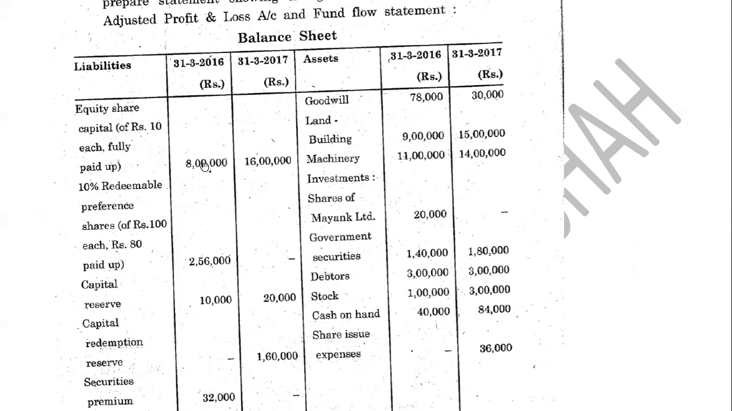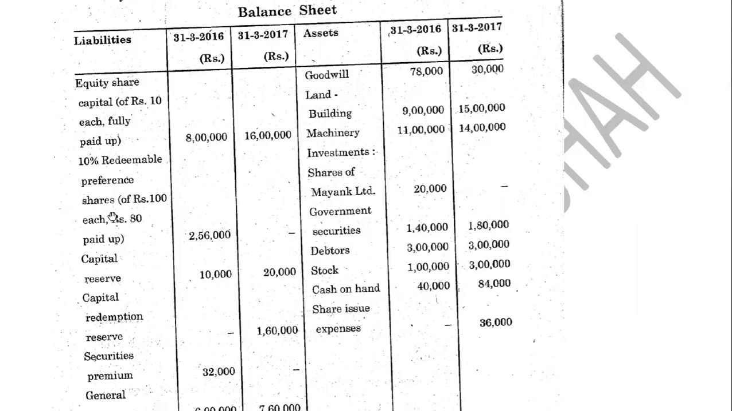Equity share capital was 8 lakh and became 16 lakh. So immediately it should come to your mind that new equity share capital has been issued, right? It may be due to any reason. Don't be under the impression that the entry will be bank to equity share capital. No, there may be any other reason, but primarily we come to know that it went from 8 lakh to 16 lakh. So we will prepare one account of equity share capital. 10% redeemable preference shares, 100 each, 80 paid up, right? So 2,56,000 was there, and it is now zero. That means you must have redeemed the preference share capital, right? So first you need to call the money, make them fully paid up, and then you need to redeem them, right?